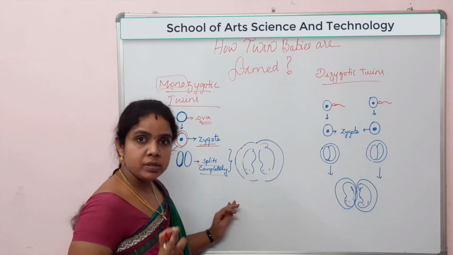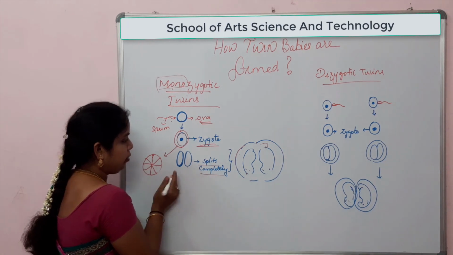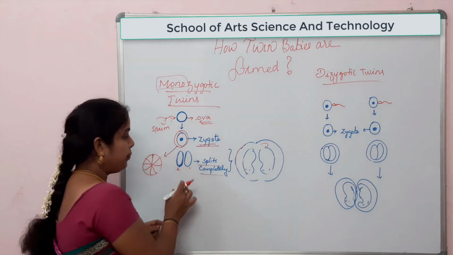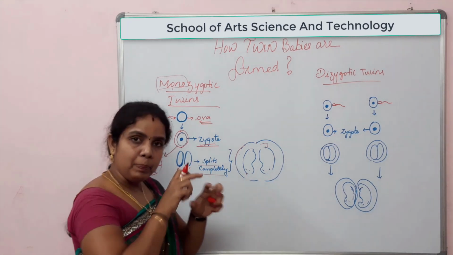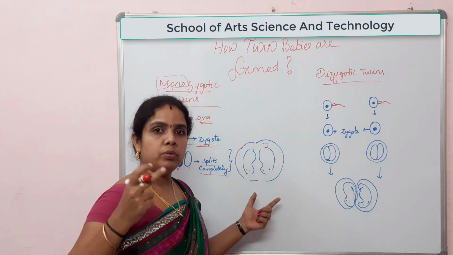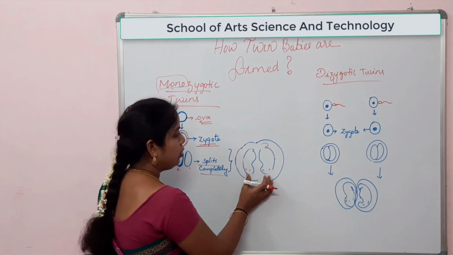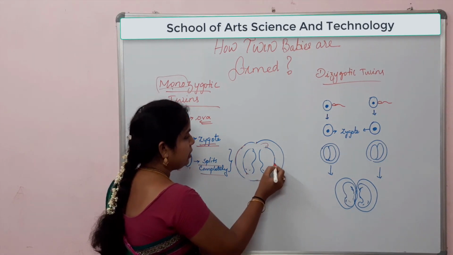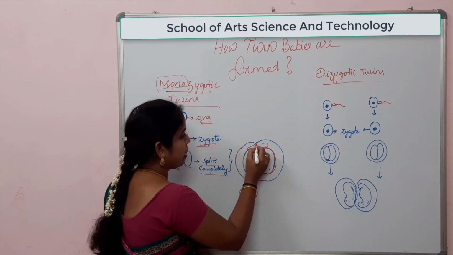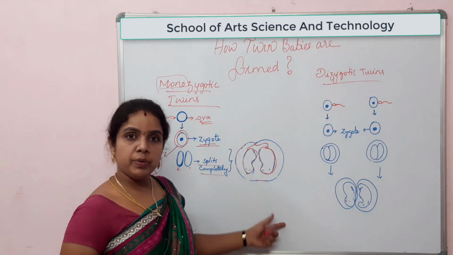But in the case of monozygotic twins, this zygote is divided completely. You can see here, this is 1 and this is 2. So this is one zygote, this is the second zygote. Then these two completely divided zygotes are going to develop into two new embryos, ultimately resulting in the formation of two new babies. You can see here, these two new babies are inside the mother's uterus, sharing a common placenta from the mother. So this is how monozygotic twins are formed.